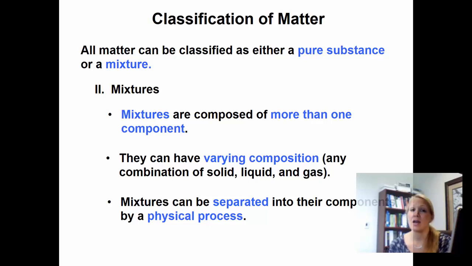Mixtures have more than one component. There's lots of examples of mixtures even just in everyday life. So your cereal or your vegetable soup, trail mix, things like that, are mixtures of different foods or different things. They have more than one component, so they have varying composition throughout. They can be a mixture of solids and liquids or liquids and gases. It can be a mixture of our states of matter. And they can be separated by physical process or by physical change.